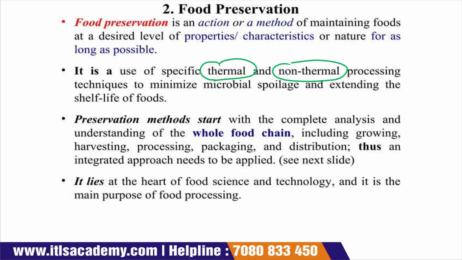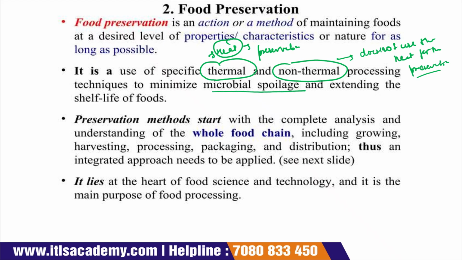Thermal means that we use heat for the preservation, and in non-thermal processing we do not use heat for the preservation. Both types of techniques are used for the preservation of food, and these techniques minimize microbial spoilage, and when microbial spoilage is minimized, ultimately the shelf life of the food product increases. That is known as food preservation.